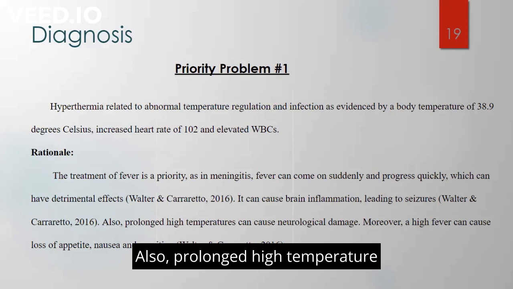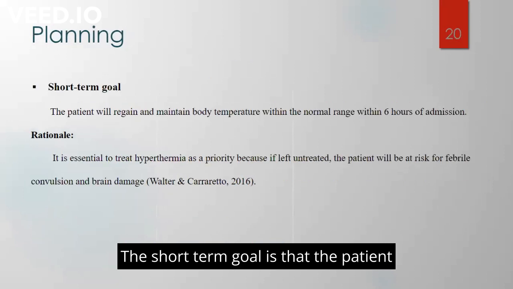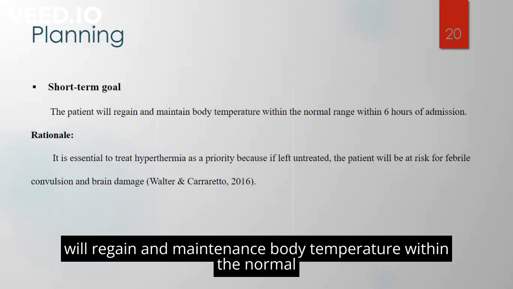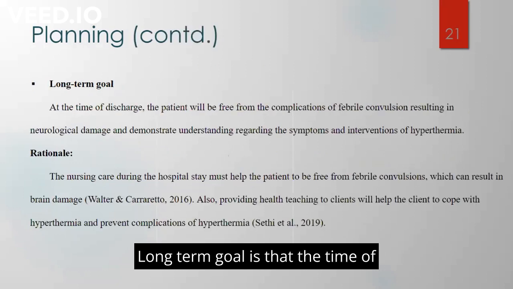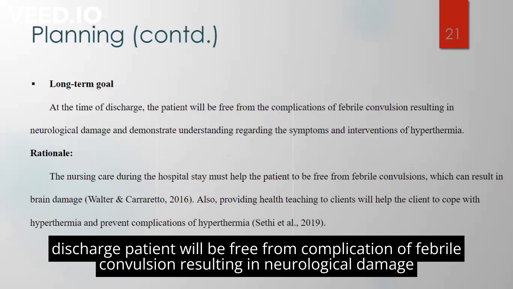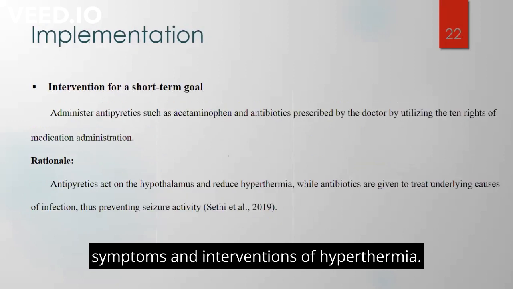Also, prolonged high temperature can cause neurological damage. Moreover, high fever can cause loss of appetite, nausea, and vomiting. The short-term goal is that the patient will regain and maintain body temperature within the normal range within 6 hours of admission. The long-term goal is that at the time of discharge, the patient will be free from complications of febrile convulsion, resulting in neurological damage, and demonstrate understanding regarding the symptoms and interventions of hyperthermia.